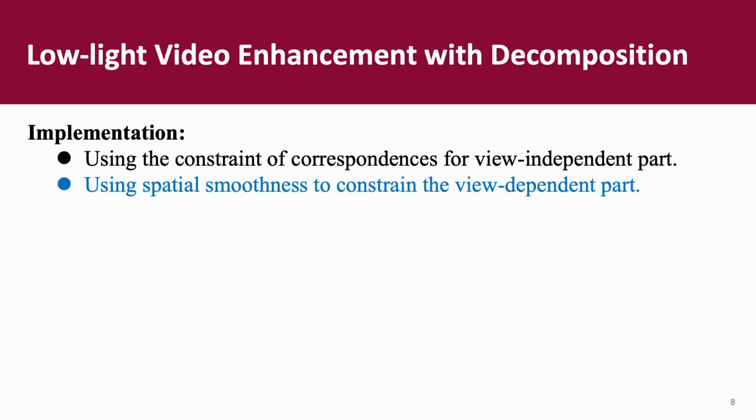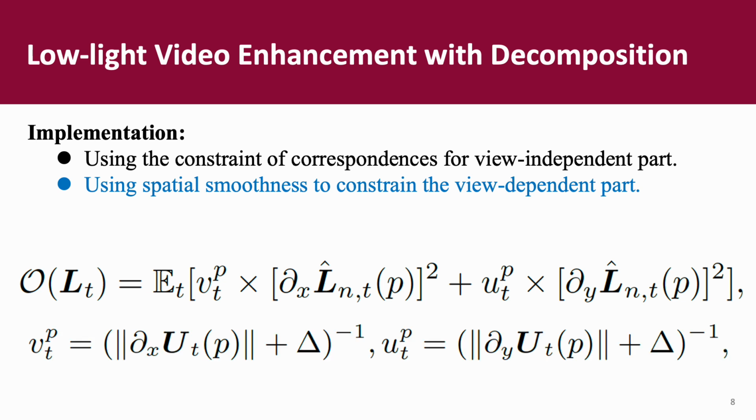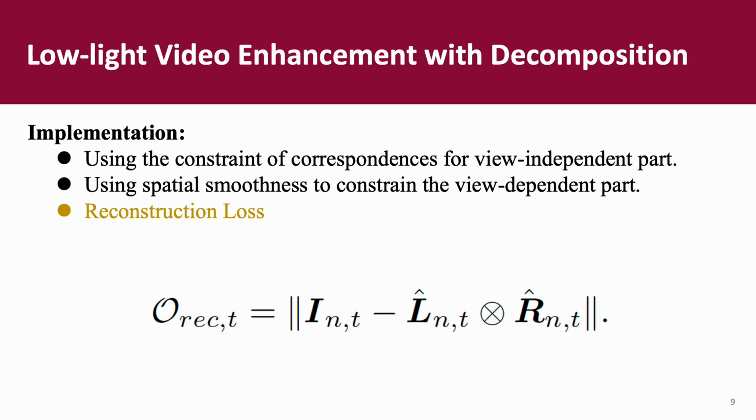Moreover, we also note that different areas have varying requirements. For example, in very dark areas, the continuity is harder to evaluate, so we set a pixel-level weight for the smoothness constraint. Also, we need the reconstruction loss that is supervised with the video data. In this way, we can ensure R and L will have the required properties and also can represent the video itself.